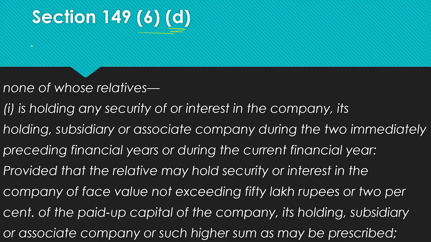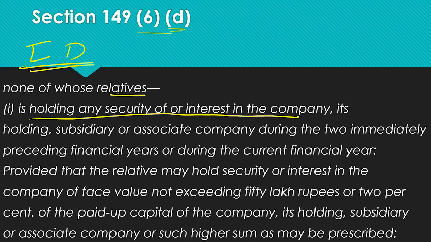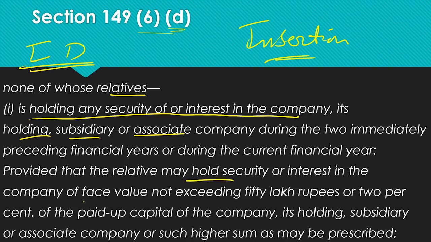If anybody wants to be an independent director of a company, none of that person's relatives should be holding any security or interest in the company, its holding, subsidiary or associate. So this is a new insertion. This amendment was newly inserted during the current financial year, provided that a relative may hold security or interest in the company of face value not exceeding 50 lakhs or 2% of the paid up capital of the company.